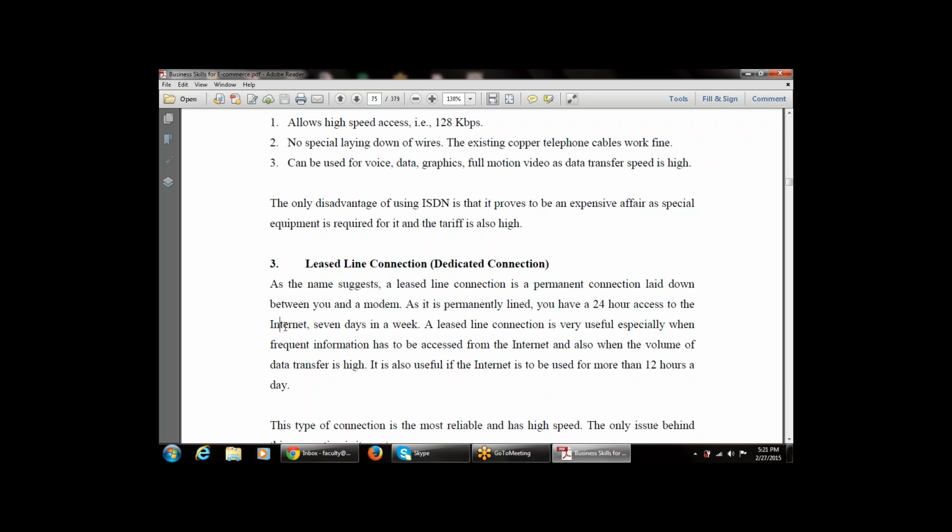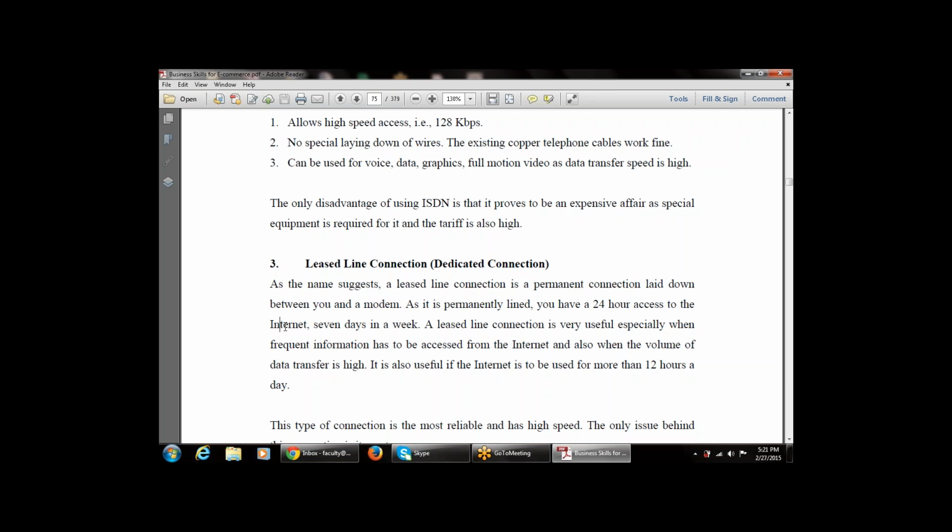A leased line connection is very useful, especially when information has to be accessed from the internet frequently, and also when the volume of data transfer is high.